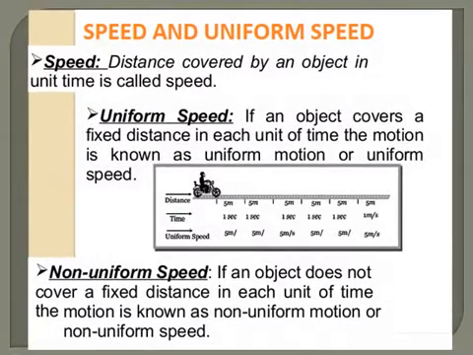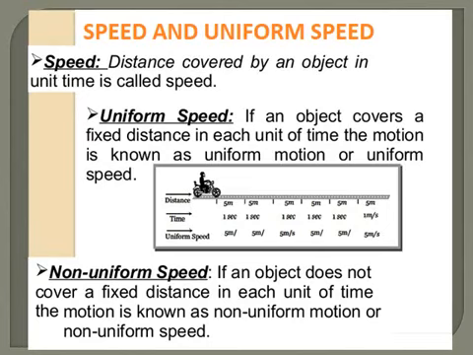Children, now let us have a look at uniform and non-uniform speed. Do you recall the same thing we have studied previously? That was uniform motion and non-uniform motion. If a body covers equal distance in equal intervals of time, then that motion is referred to as uniform motion.